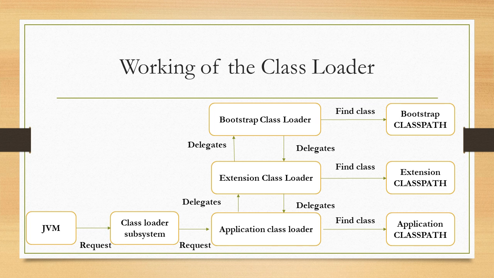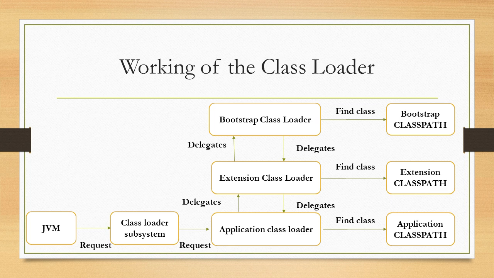If the class is available, then it is loaded by the Bootstrap class loader, and if the class is not available, then it delegates the request to the child class loader, that now is the extension class loader. So the extension class loader finds the class in the extension class path. If the class is available, then it will be loaded, and if the class is not available, then the extension class loader delegates the request to the application class loader.